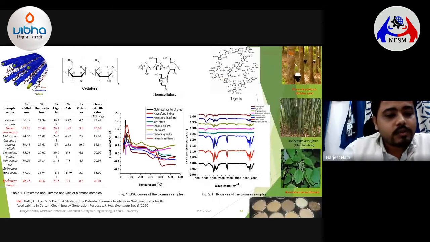Highlighting some of the research work which we have done in our lab in order to find out some of the very prominent biomasses which could be used in such gasification processes from the northeastern part of India.